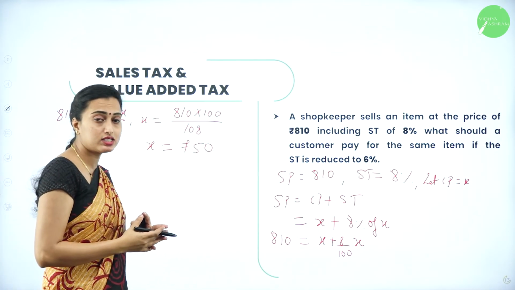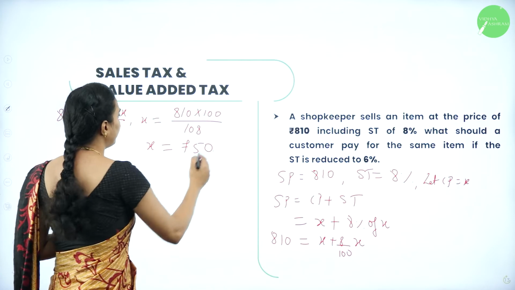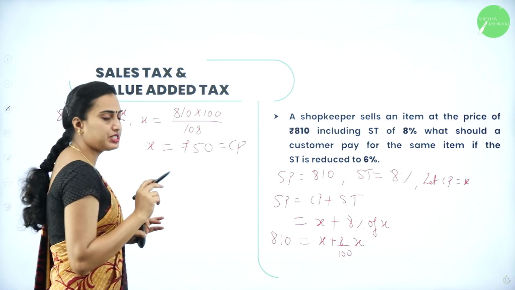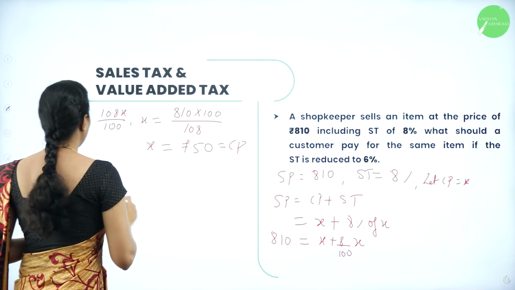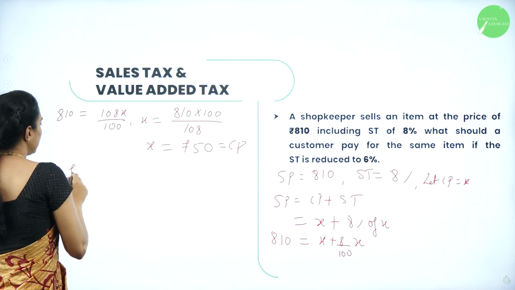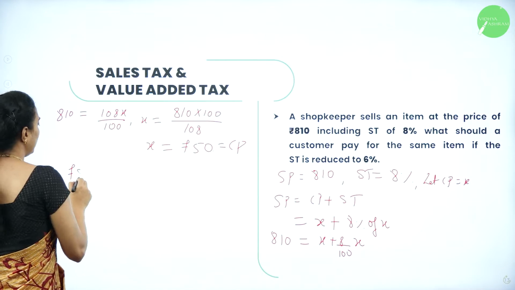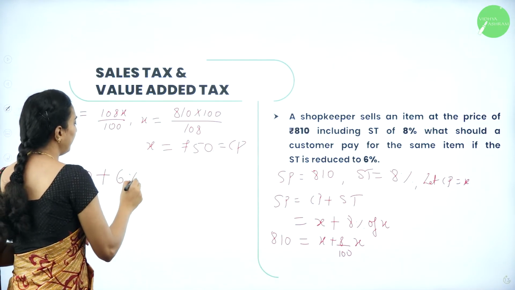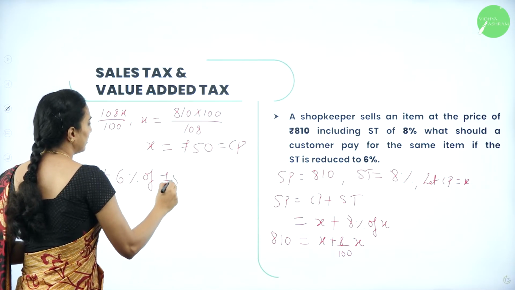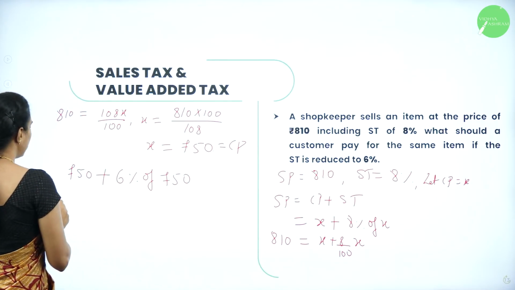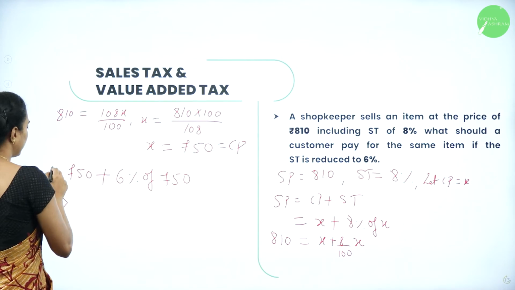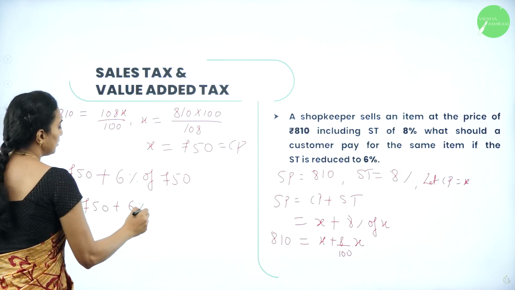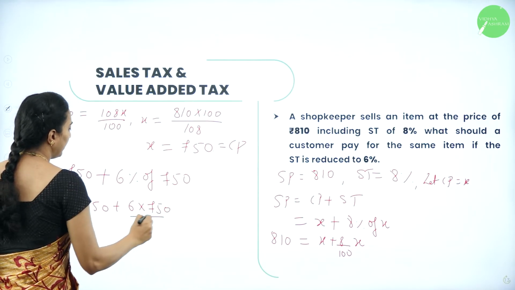Now what have they asked? Cost price is 750, correct? They have asked what if the ST is reduced to 6%. We know that SP is cost price plus 6% of cost price. So which implies 750 plus 6 into 750 divided by 100.